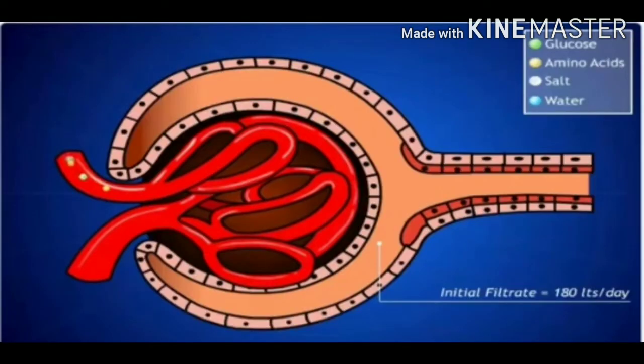Normally, in a healthy adult, the initial filtrate in the kidney is about 180 liters daily, but the volume actually excreted is only a liter or 2 in a day. The reason is the remaining filtrate is reabsorbed in the kidney tubules.